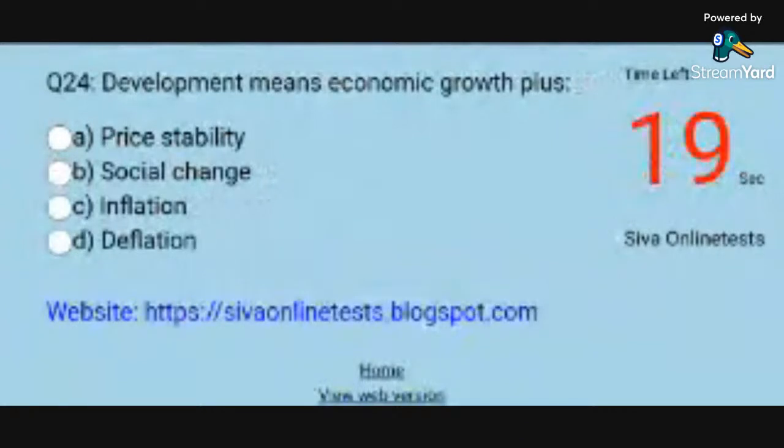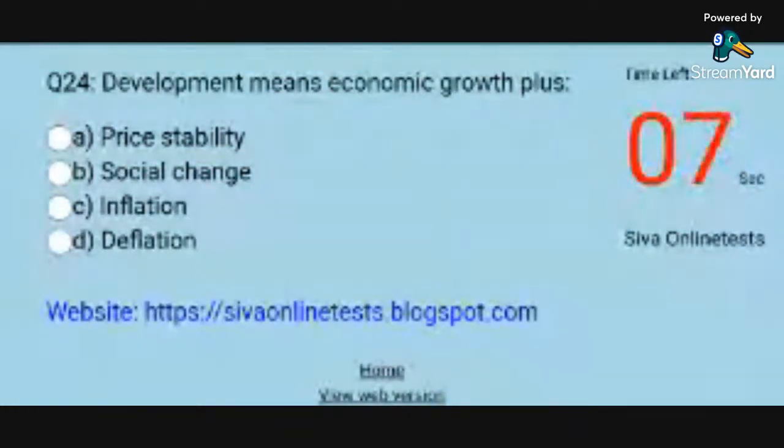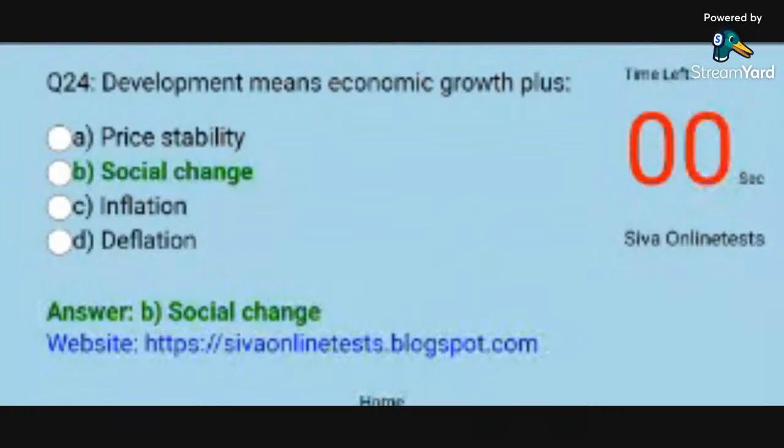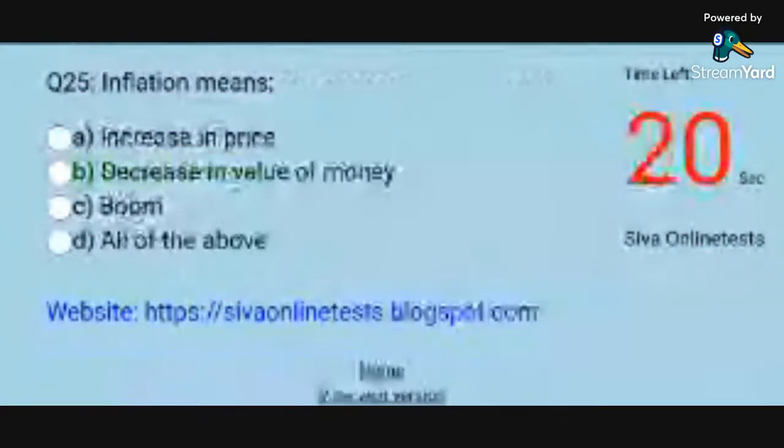Question 24. Development means economic growth plus. Options. A. Price stability. B. Social change. C. Inflation. D. Deflation. Answer. B. Social change.